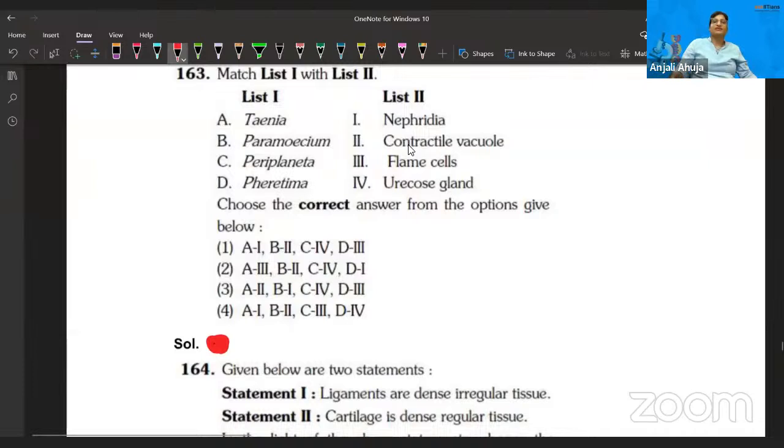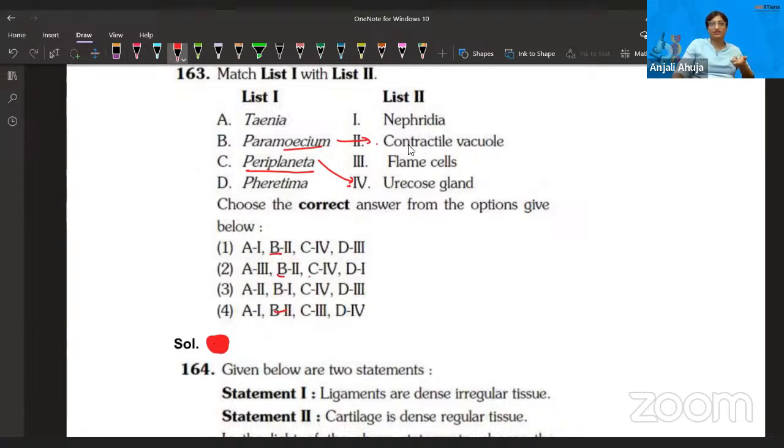Let's move forward. First of all, let me put a reminder. Periplaneta is the name of the cockroach, and it has uricose gland. You do know that. And you do also know that paramecium has contractile vacuole. So B is matching with second. Okay, C is matching with fourth.